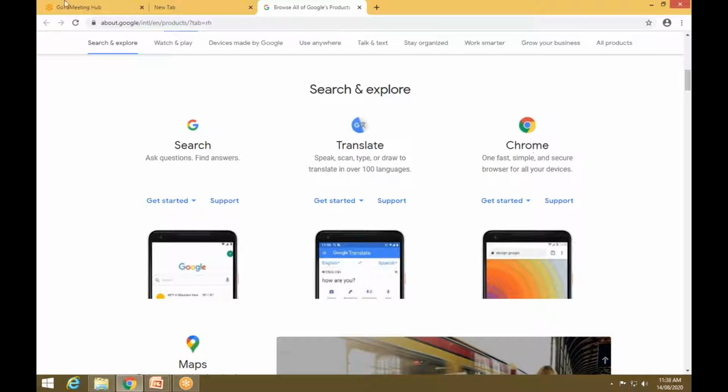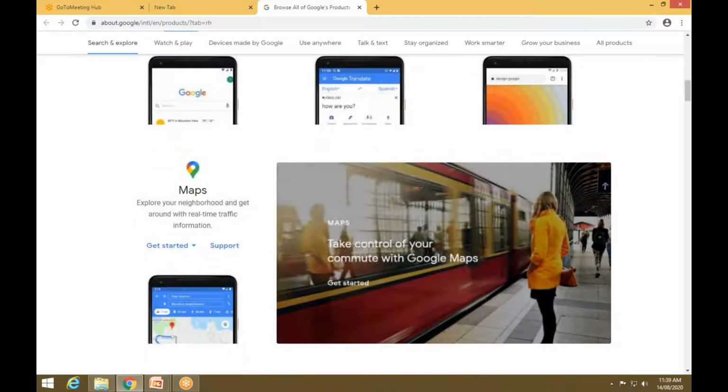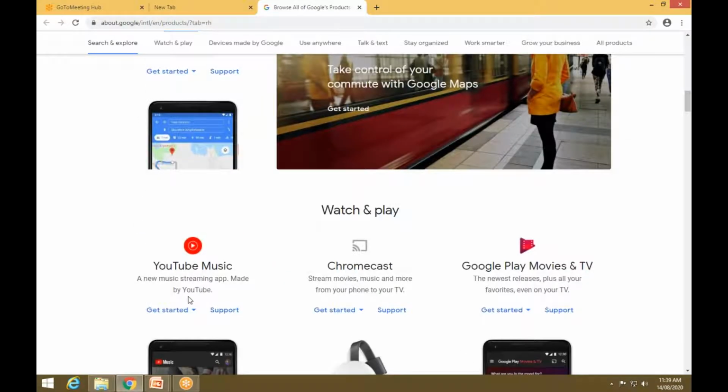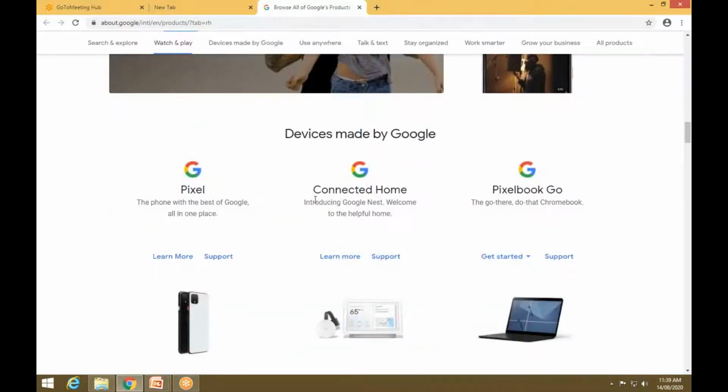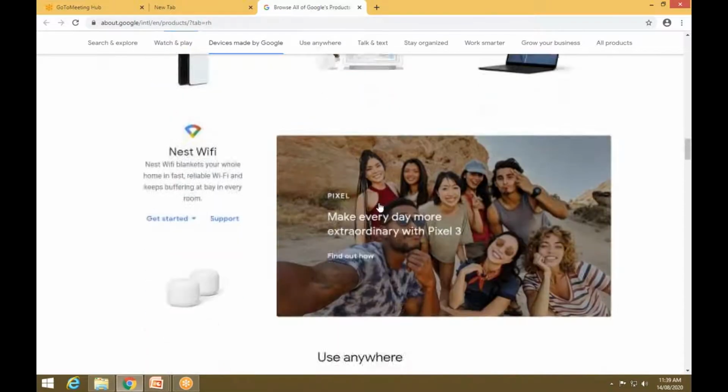Then you have the Google Chrome. Now I am using the Google Chrome web browser. That is also a product of the Google company only. Then we have the Google Maps. Again we have YouTube for the music and YouTube for the videos also. Then we have the Chromecast. Now what is the Chromecast over here? Whatever you are running on a mobile phone, you can directly broadcast on Android TVs also. That is the Chromecast. Then you have Google Play, Music, TVs, YouTube, and the Pixel connected home, and these are some of the applications of Google.